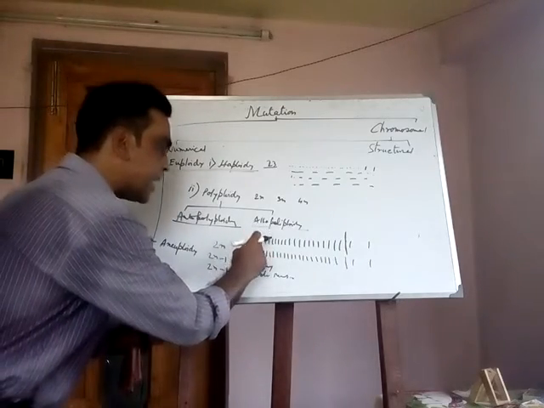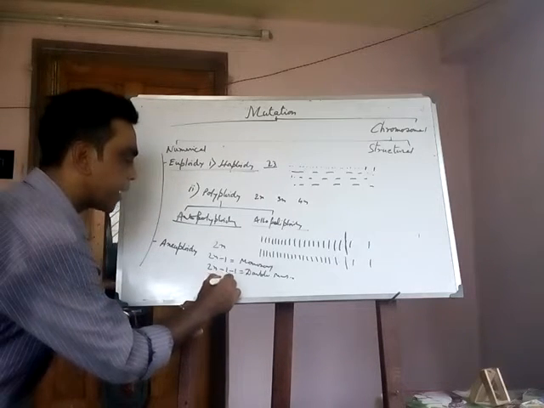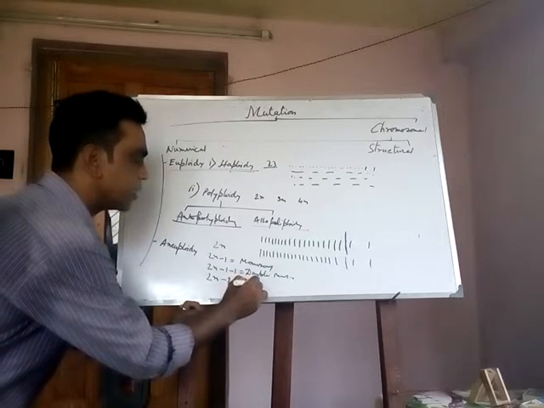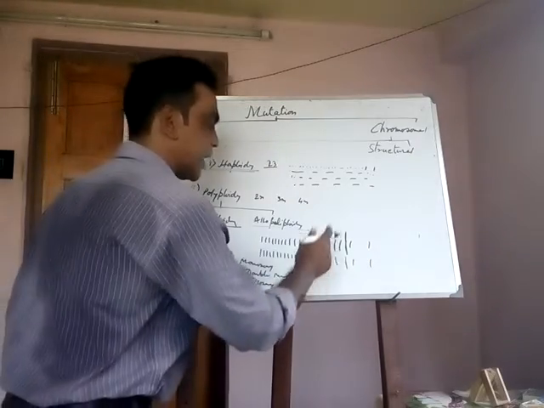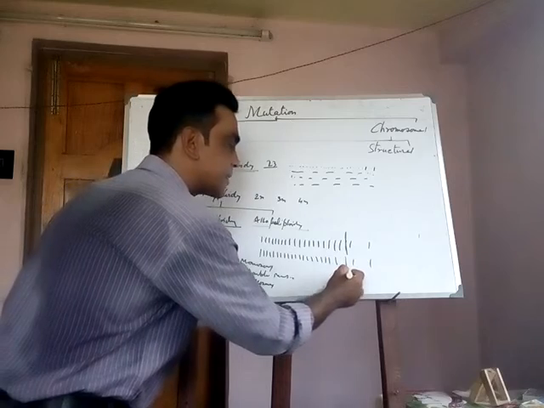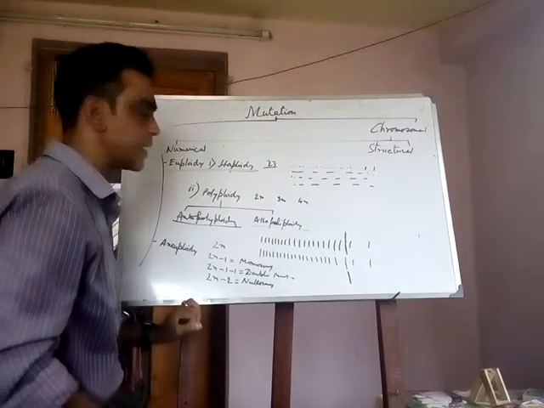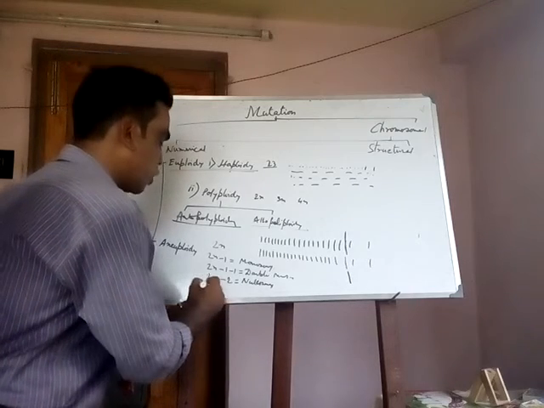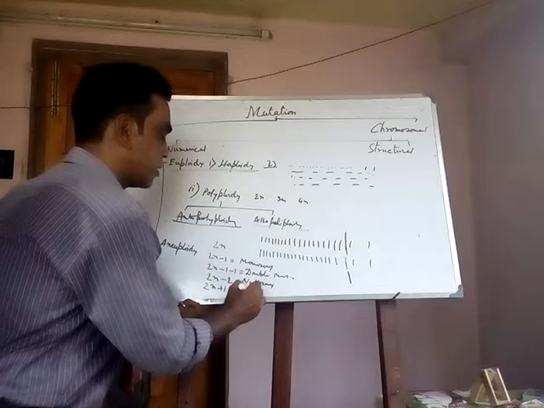When a whole set of a chromosome disappears, that is 2n minus 2, it is called nullisomy. When one extra chromosome exceeds the single numeral, that is 2n plus 1, it is trisomy.